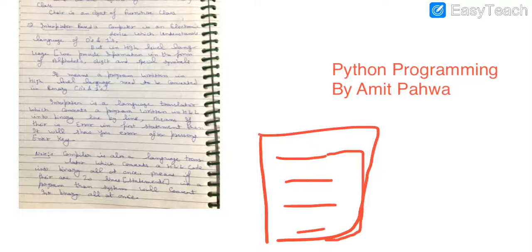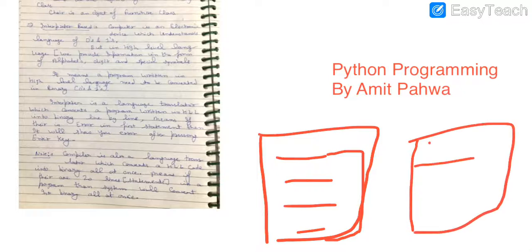Then the compiler will start its part after writing all the instructions. Firstly we will write all 10 instructions, then our program will be converted into binary, and if there is a mistake in any line, it will show you a list of errors, that the first line has this error, the second line has this error, and if no error is available, then it will execute your program. So you understand the concept of interpreter and compiler. Both are language translators. Interpreter converts the program line by line into binary, and compiler converts the program in one go.